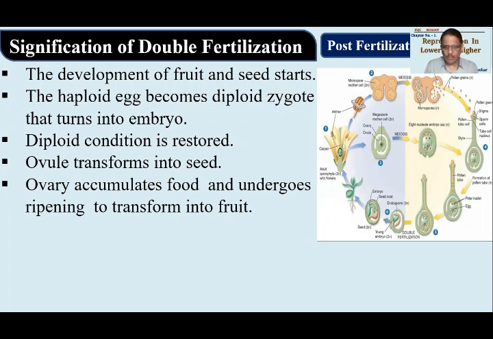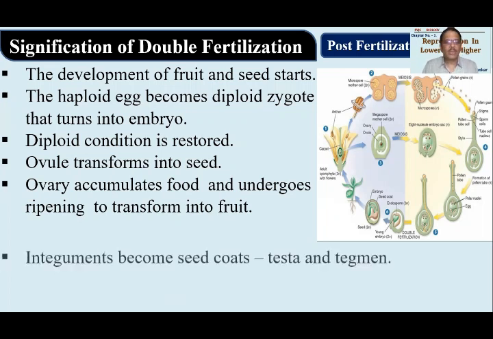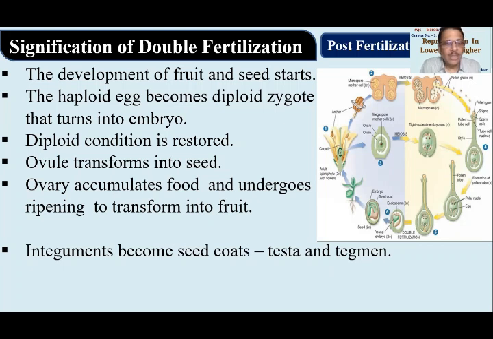Okay, there are different types of fruits available which we have studied last year. So we'll not get into it once again. Integuments which are present on the ovule. Integuments आपको याद होंगे, coverings around the ovule. They will be converted into seed coats or testa and tegmen. So these all changes are essential. ये एक 2 मार्क का क्वेश्चन बनता है. Give significance of double fertilization or post fertilization changes.